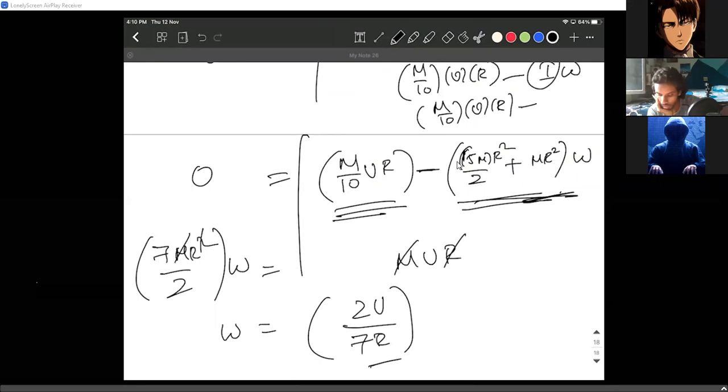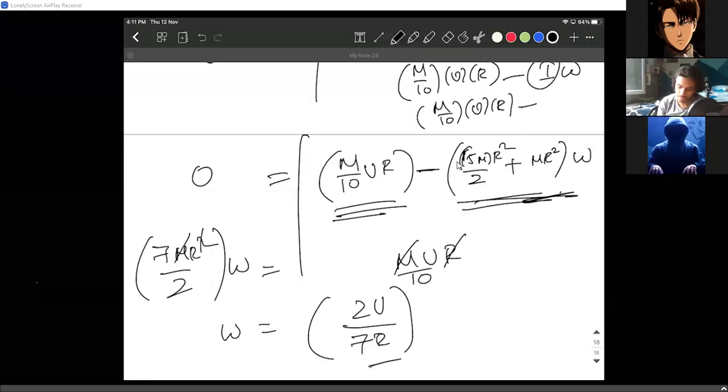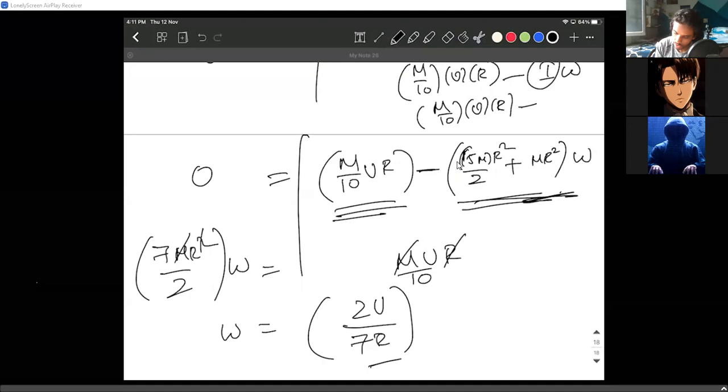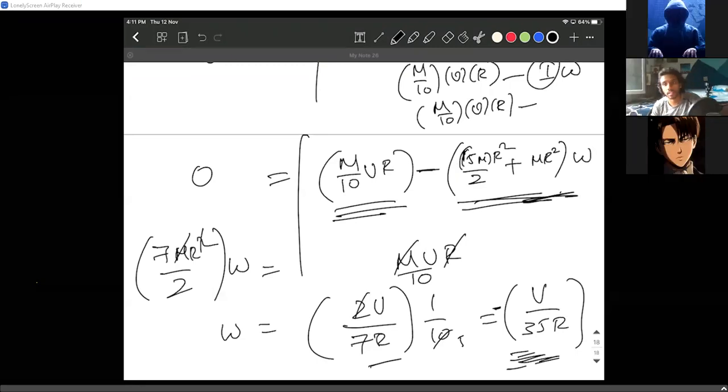Not a single person gave the right answer. Did I miss something? Oh, of course, I missed a 10 here. I'm sorry, guys. So there is a 10 here, 2 by 5... so v by 35r. And some people are saying it is a negative value. It's totally fine. You can write a negative value. If they gave both the positive and the negative options in the choices, you have to go for the negative value, minus v by 35r. You're clearly mentioning that it's a negative value.